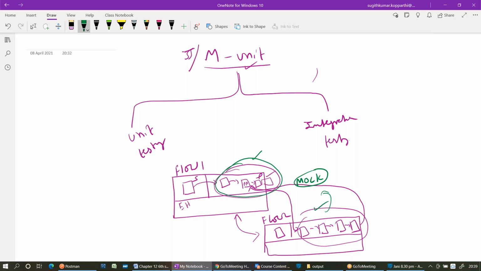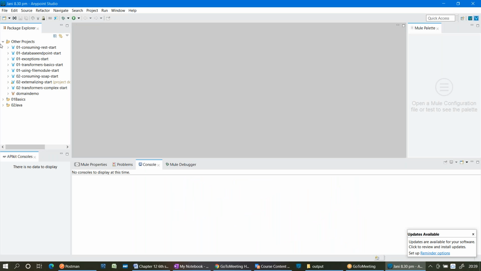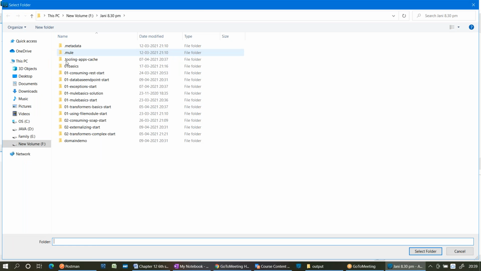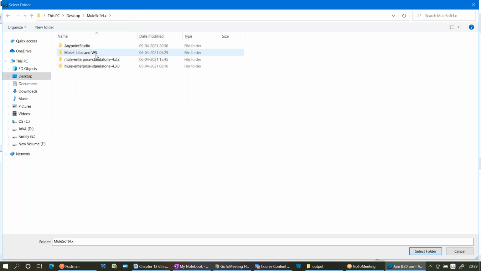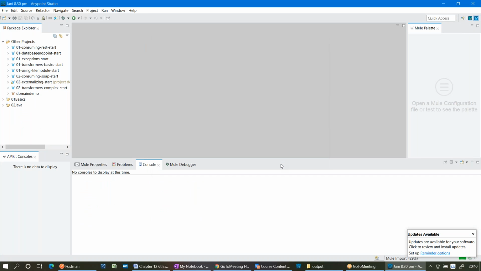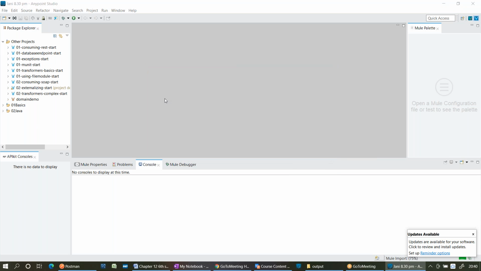So in order to explain unit testing and integration testing, we have a very beautiful use case. Let me import that project here. See what a small mistake I have made while designing. Every time I give this project to candidates, I forget this point. So import the munit start project, but in that XML file there is no use case. Okay, what you can do is import a solution project.